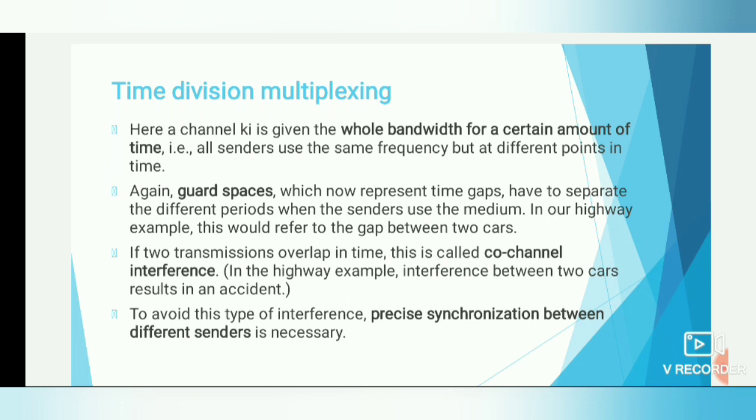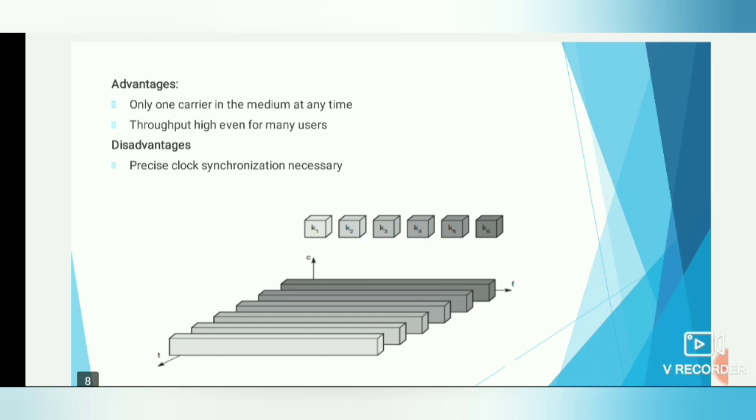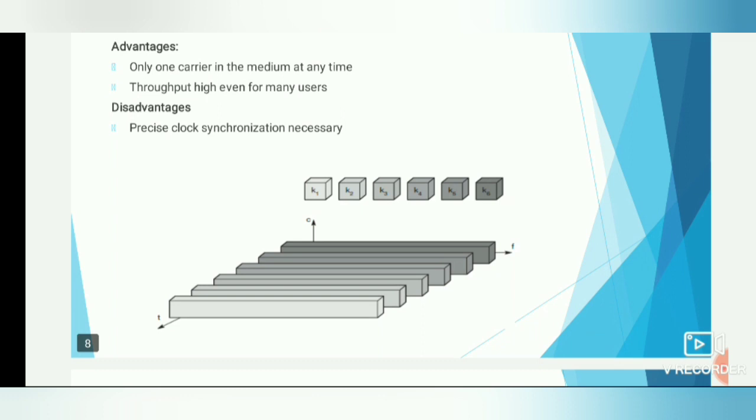So to avoid this type of interference, precise synchronization between the different senders is necessary. There are some advantages and disadvantages. The advantages are only one carrier in the medium at any time, and throughput is high even for many users. The disadvantage is that precise clock synchronization is necessary, and this is the diagram for time division multiplexing.